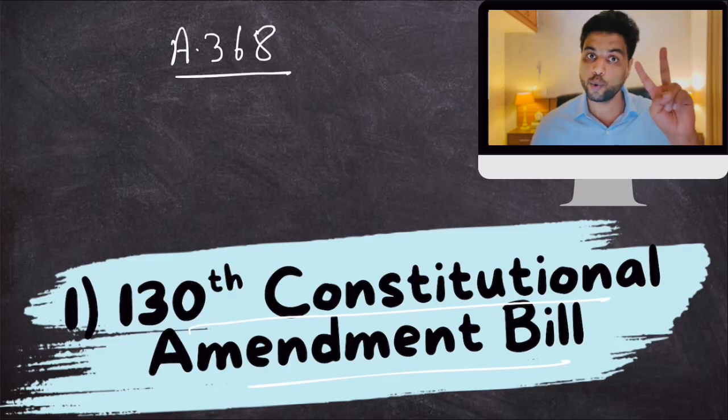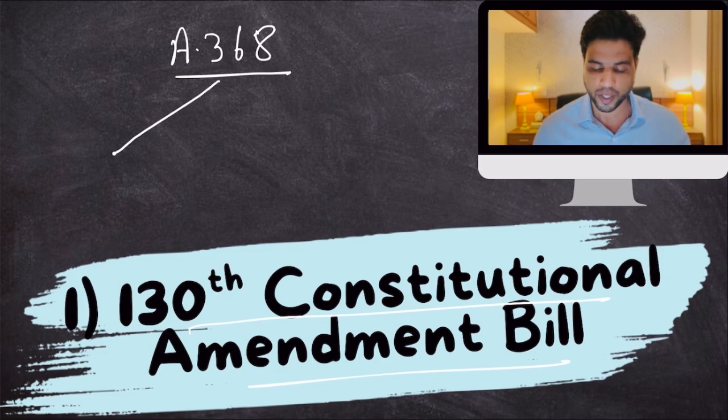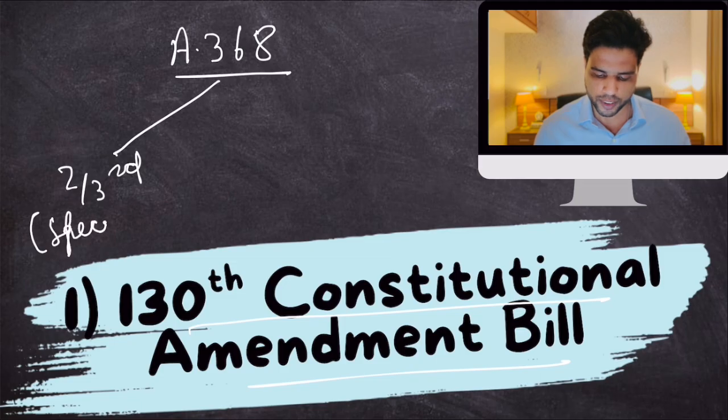There are two types of constitutional amendments. One requires a two-thirds majority, or let's call it special majority, in both Lok Sabha and Rajya Sabha.